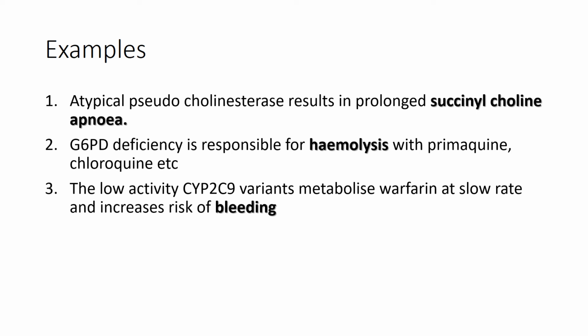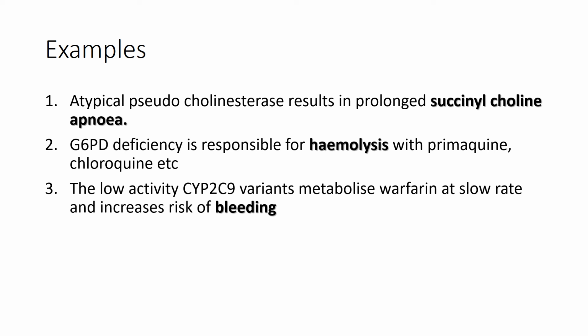G6PD is nothing but glucose 6 phosphate dehydrogenase deficiency. That enzyme deficiency will lead to hemolysis. When patients with G6PD deficiency are given primaquine, it will result in hemolysis. So, if you study the genetic basis of variability earlier and do not give these drugs, we can prevent these side effects in these patients. I hope you got the essence of what genetic variability in prescribing a drug is. These are the first two examples.